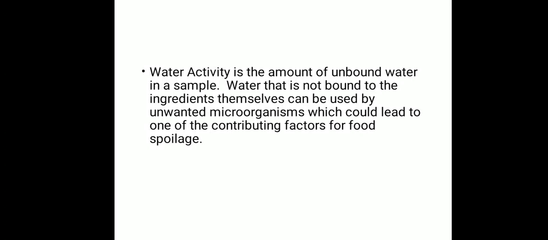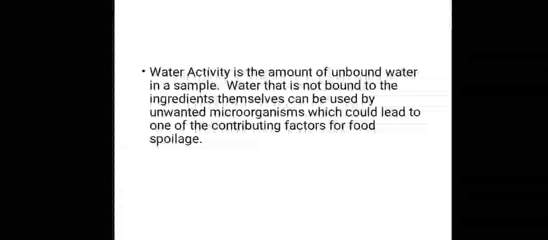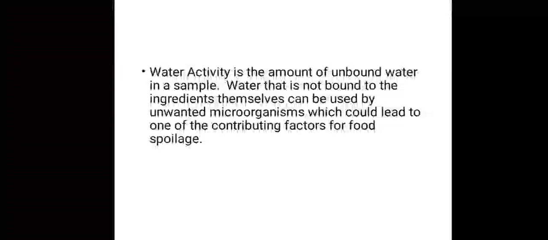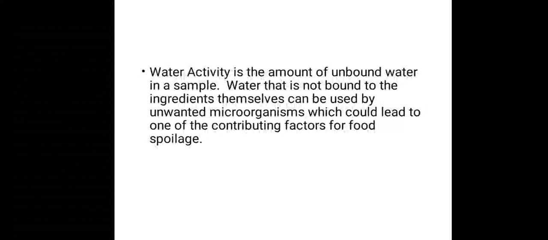Now there are two types of water in the food sample: bound water and unbound water. Bound water is the water which binds to the molecules of the food sample, whereas unbound water is the free flowing water in the food sample. So this unbound water is easily available for microorganisms to grow on it. Water that is not bound to the ingredients themselves can be used by unwanted microorganisms, which could lead to one of the contributing factors for food spoilage.